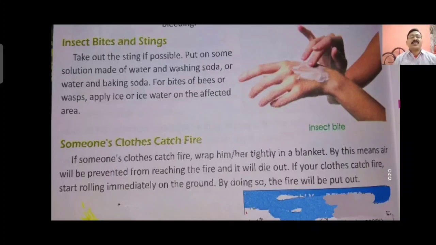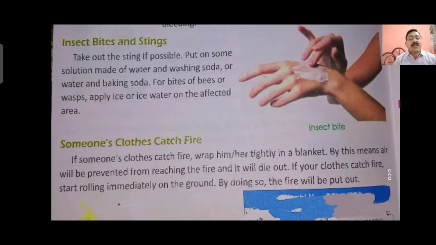Someone's clothes catch fire. If someone's clothes catch fire, wrap him or her tightly in a blanket. By this means, air will be prevented from reaching the fire, and it will die out. If your own clothes catch fire, start rolling immediately on the ground. By doing so, the fire will go out.